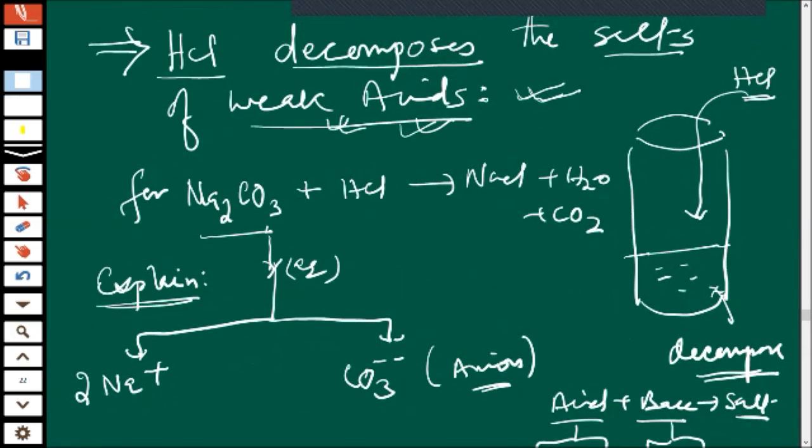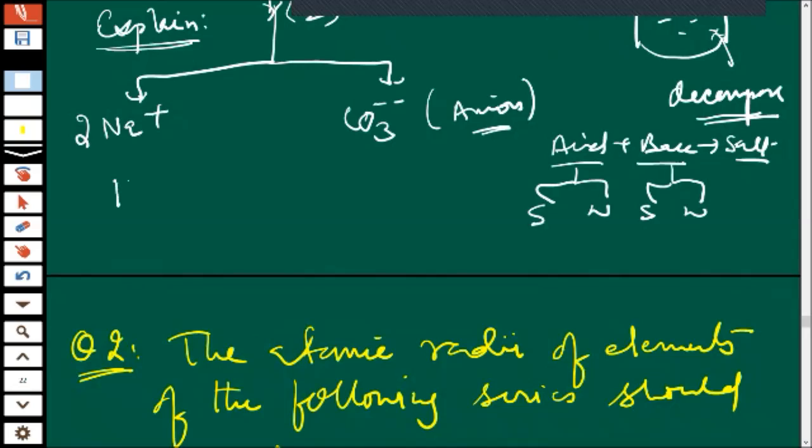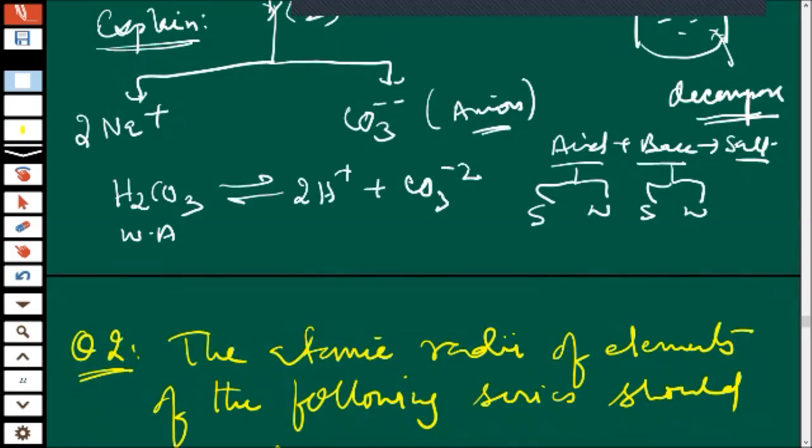If it comes from a weak acid, H2CO3 is a weak acid, and when it dissociates it gives 2H plus and CO3 2 minus. So if it is a weak acid, for the forward reaction this is weak, so this is a strong conjugate base. Carbonate is a very strong conjugate base.